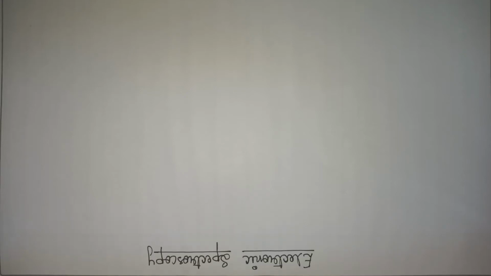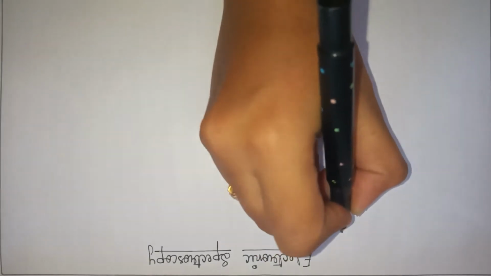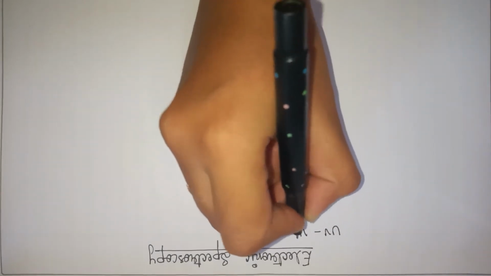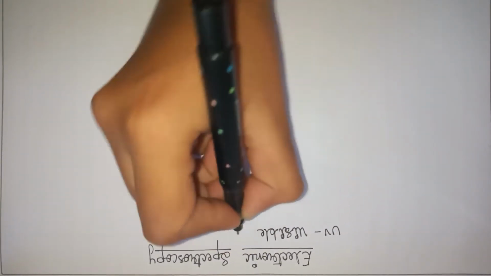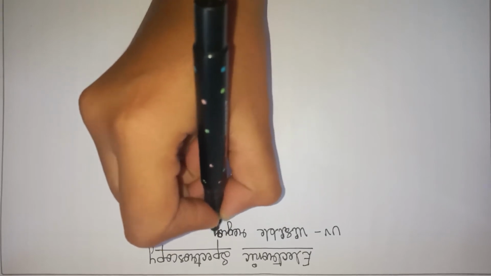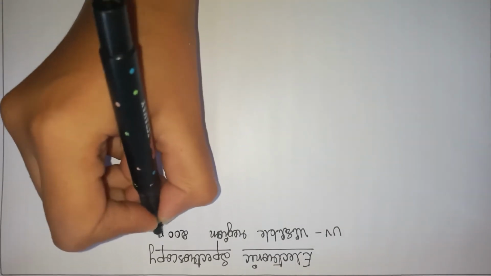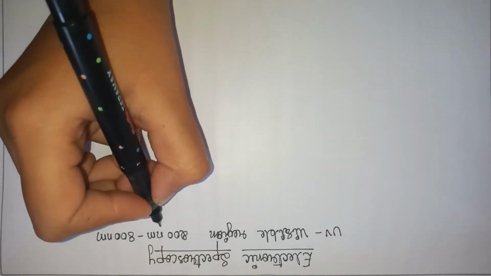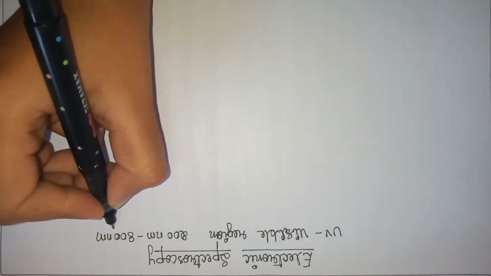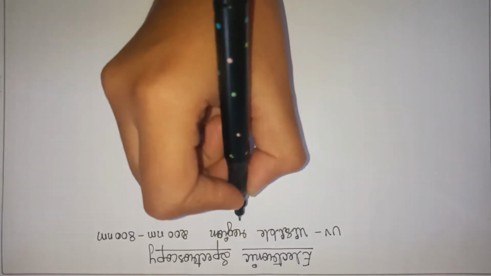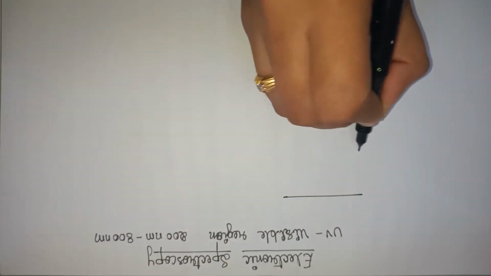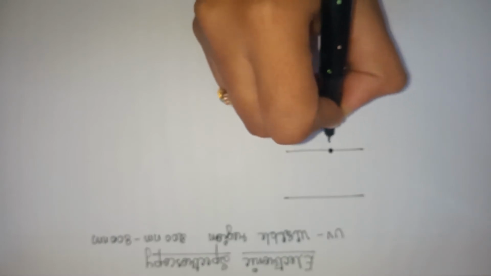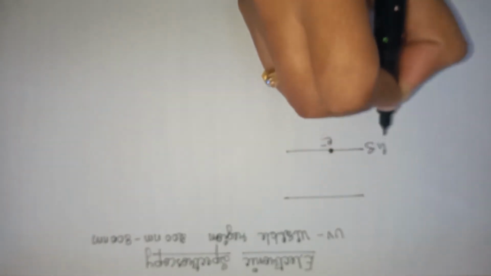Today we are going to discuss a topic called electronic spectroscopy. Electronic spectroscopy is active in the UV visible region, that is 200 nanometer to 800 nanometer. We know that 200 to 400 nanometer is ultraviolet radiation, and from 400 to 800 nanometer it is visible region. Here electronic spectroscopy is nothing but we are considering an electron in the ground state, and when we